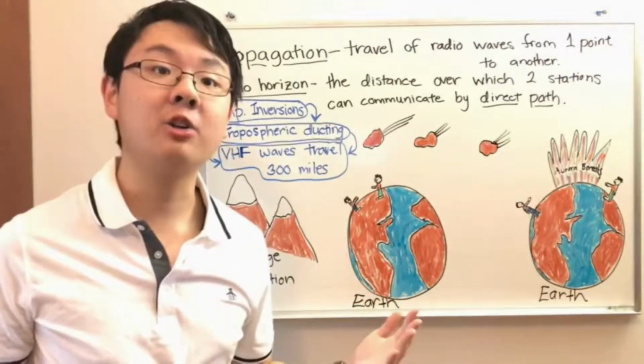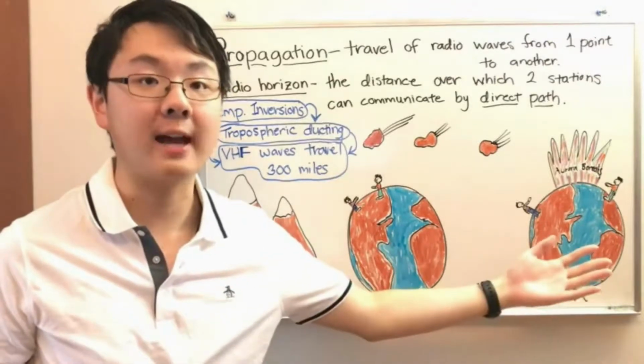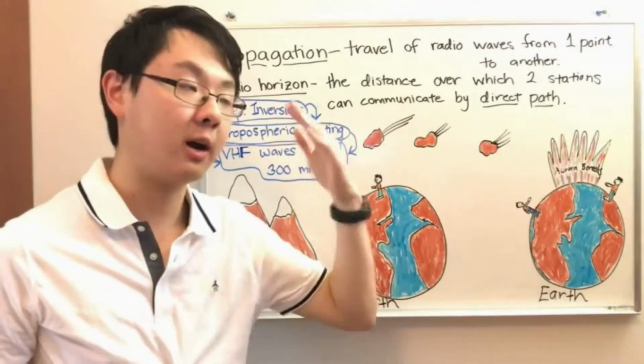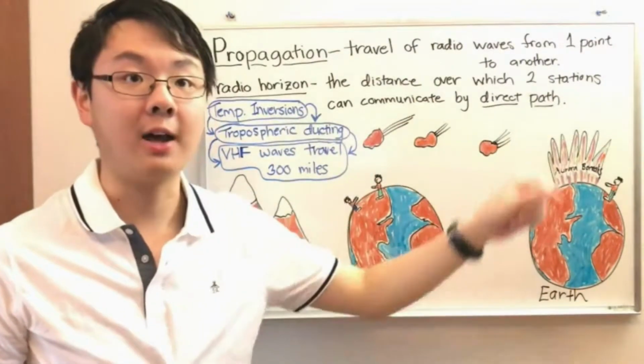But this is really good news because that means our range isn't limited to just 5 miles. We can get a little more than that with this line of sight principle, where the radio wave travels the same way light travels to and from our eyes.